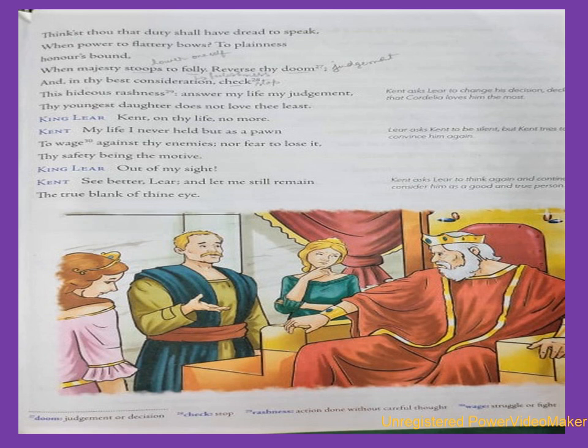Then Kent says, okay, King Lear, learn to see better and let me live here so that I can help you in taking good decisions. I think you need my advice. So please allow me to stay here so that I can give you good advice.